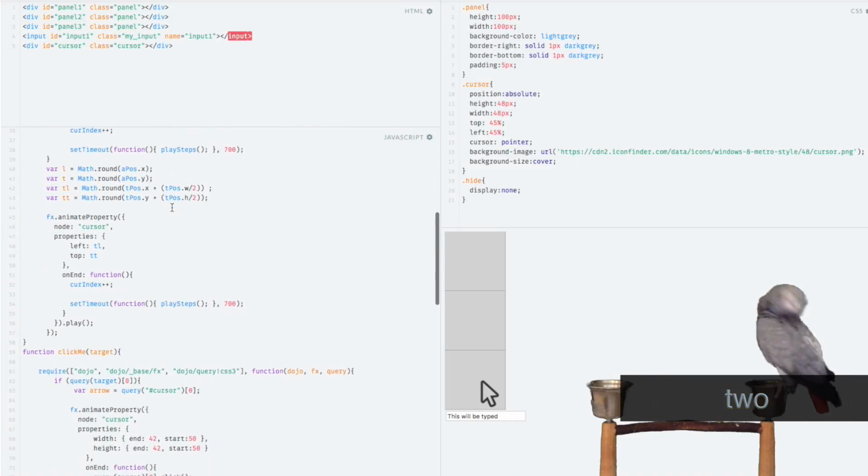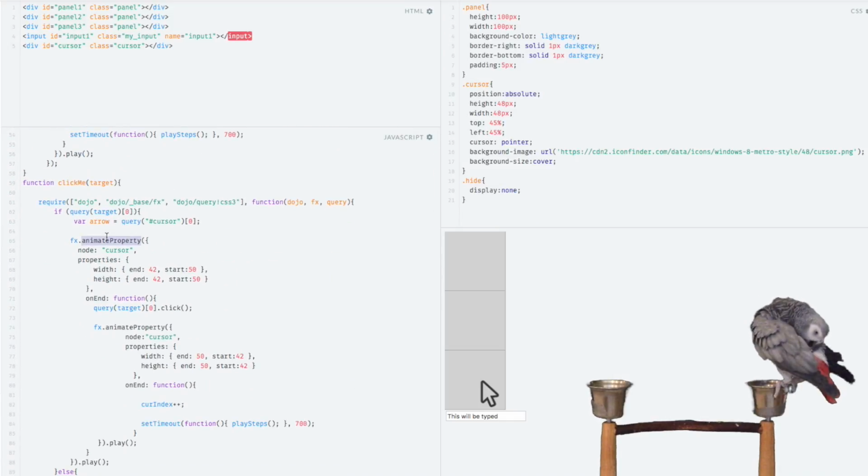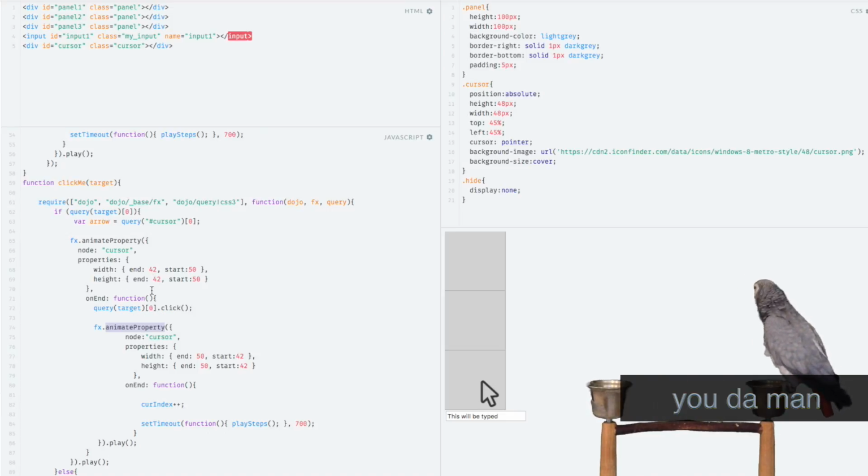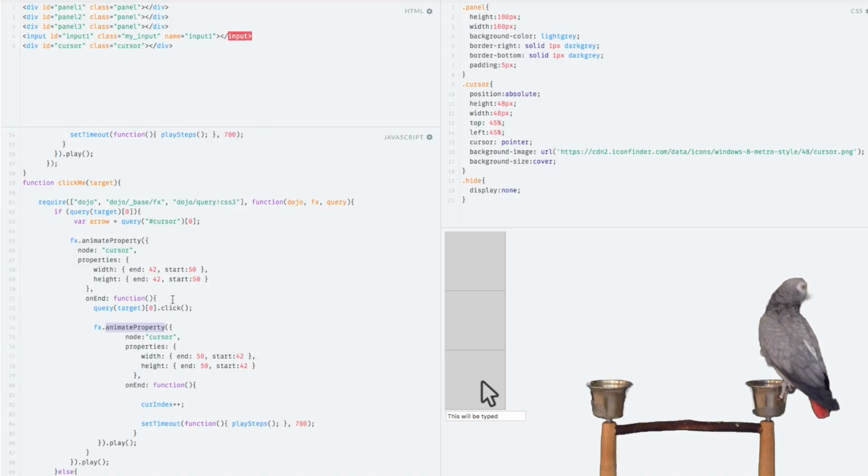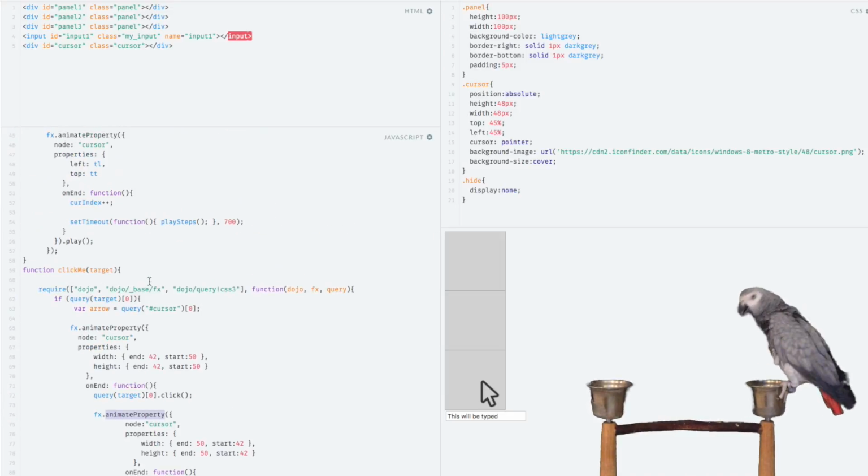Basically, it's a double animate property method call to give the cursor the pressing effect. And you can actually change the parameters on here. You could put a duration if you want it to go faster or slower. But I just took the defaults, and it seems to get my point across of emulating a click.